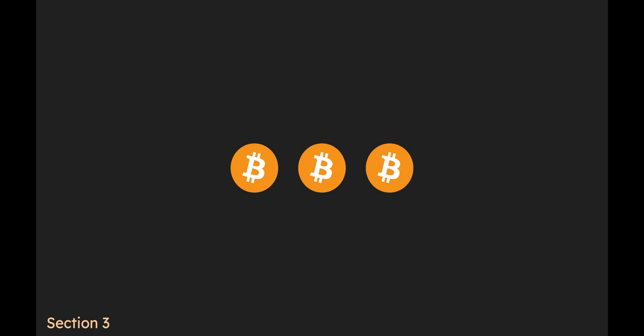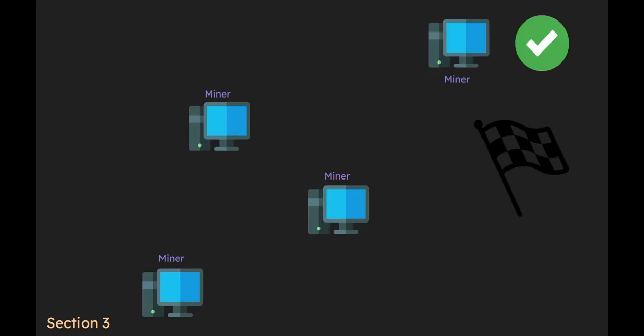The first miner to successfully mine the block is rewarded with Bitcoin for their work. Currently, being the first to guess the block's nonce secures you 6.25 Bitcoins, which is equivalent to more than 160,000 American dollars at the time of this video. This is a lot of money, and people will naturally want to mine Bitcoin because of this huge potential payout.